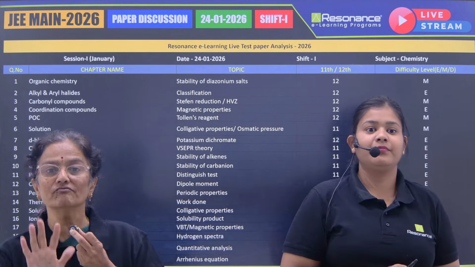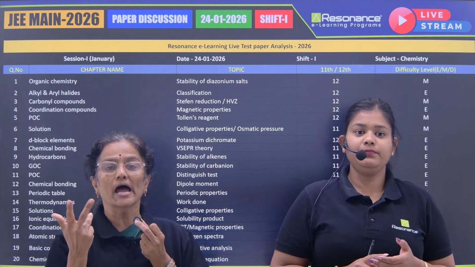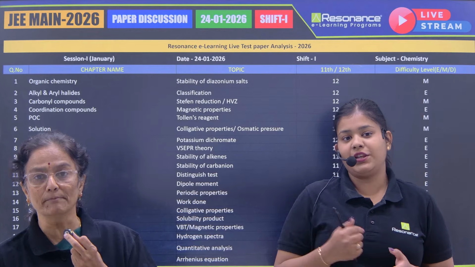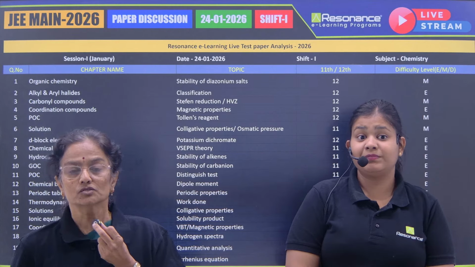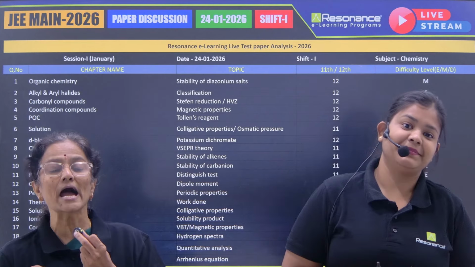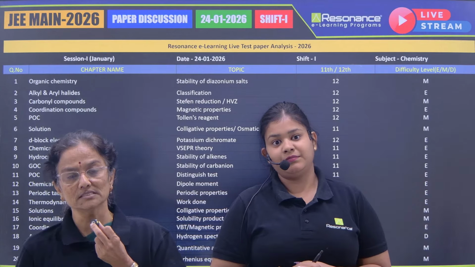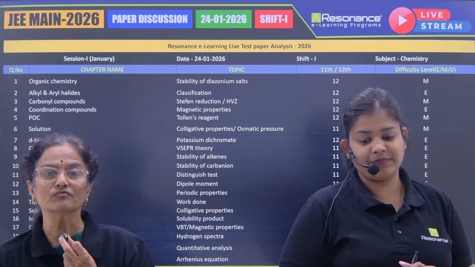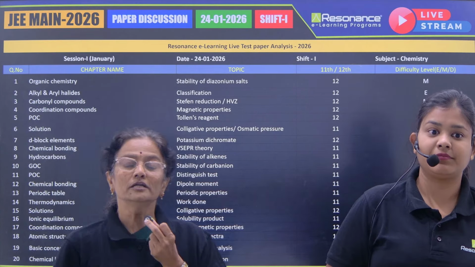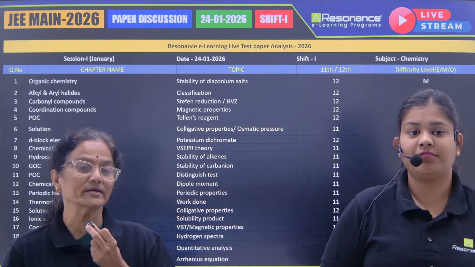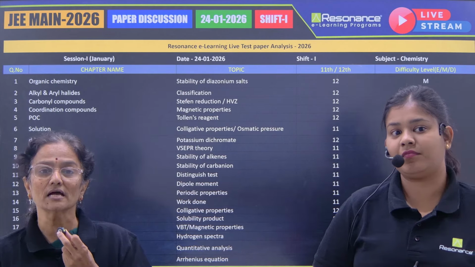And please focus on 5 major topics, namely periodic table, chemical bonding, colligative properties from solutions, and the coordination compounds. In coordination compounds, they are asking 2 to 3 questions per shift. So 12 marks are added just by focusing on CFT, crystal field theory, which is always being asked. So students, try to prepare well from the chapter. And the d-block also, that is the 5th chapter. I would say the d-block is continuously asked, 1 or 2 questions. So please prepare well from these chapters. You can get better marks by getting correct answers for these questions.